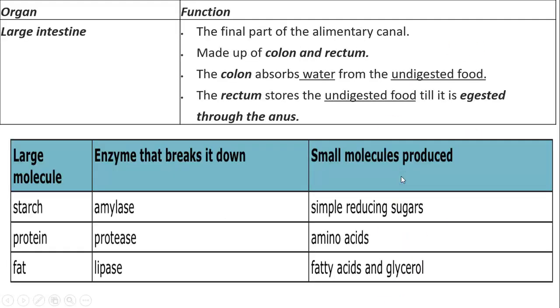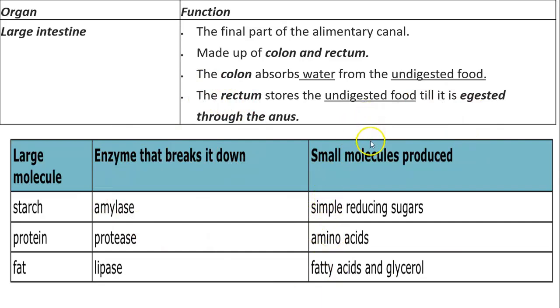After the small intestine, we have the large intestine, which is the final part of the alimentary canal, and it's made up of the colon, that is all the large intestine, and then finally the rectum, where the feces are stored until they are expelled. And then we have the anal opening, from which the undigested food exits. Okay, these are the enzymes that work through the digestion process.